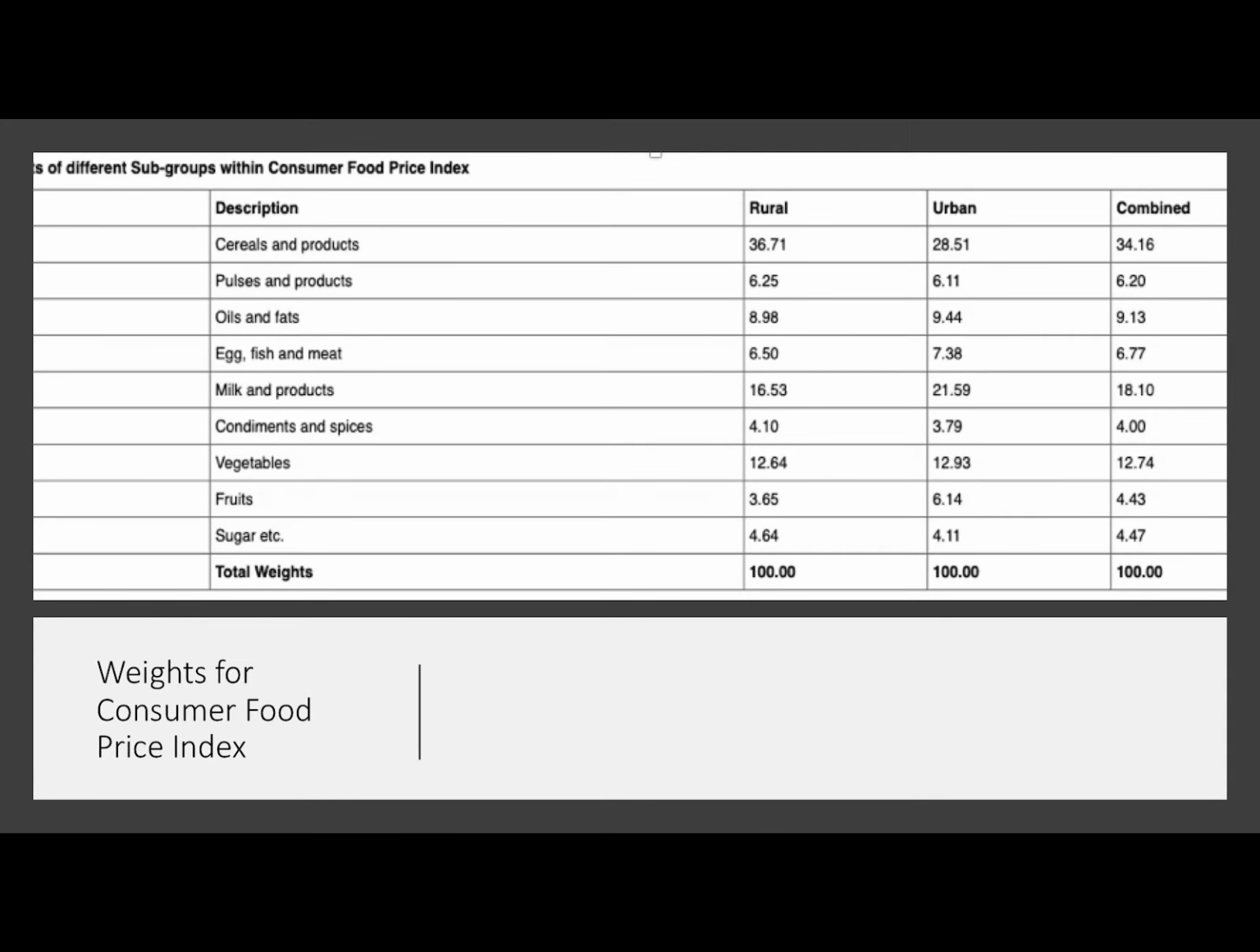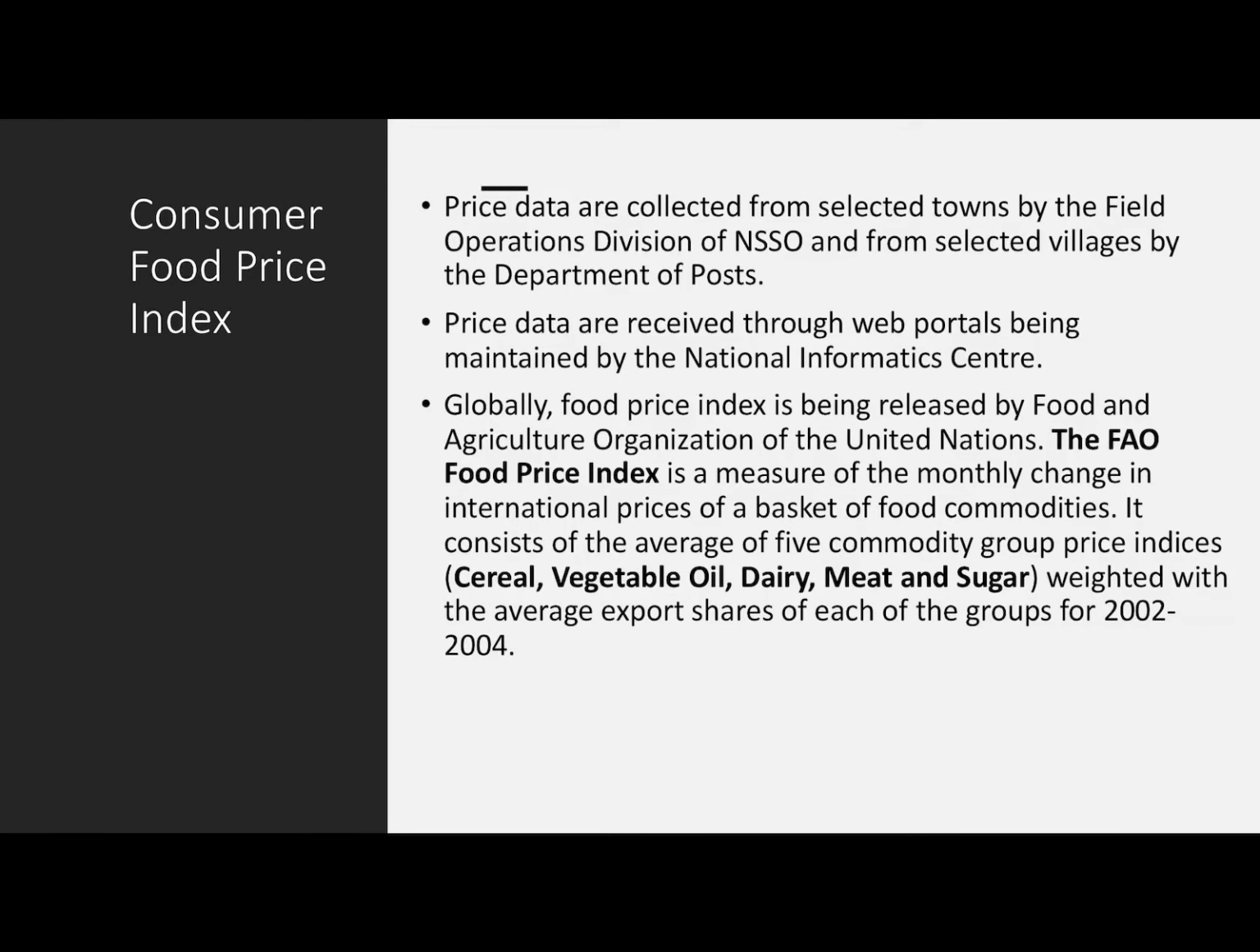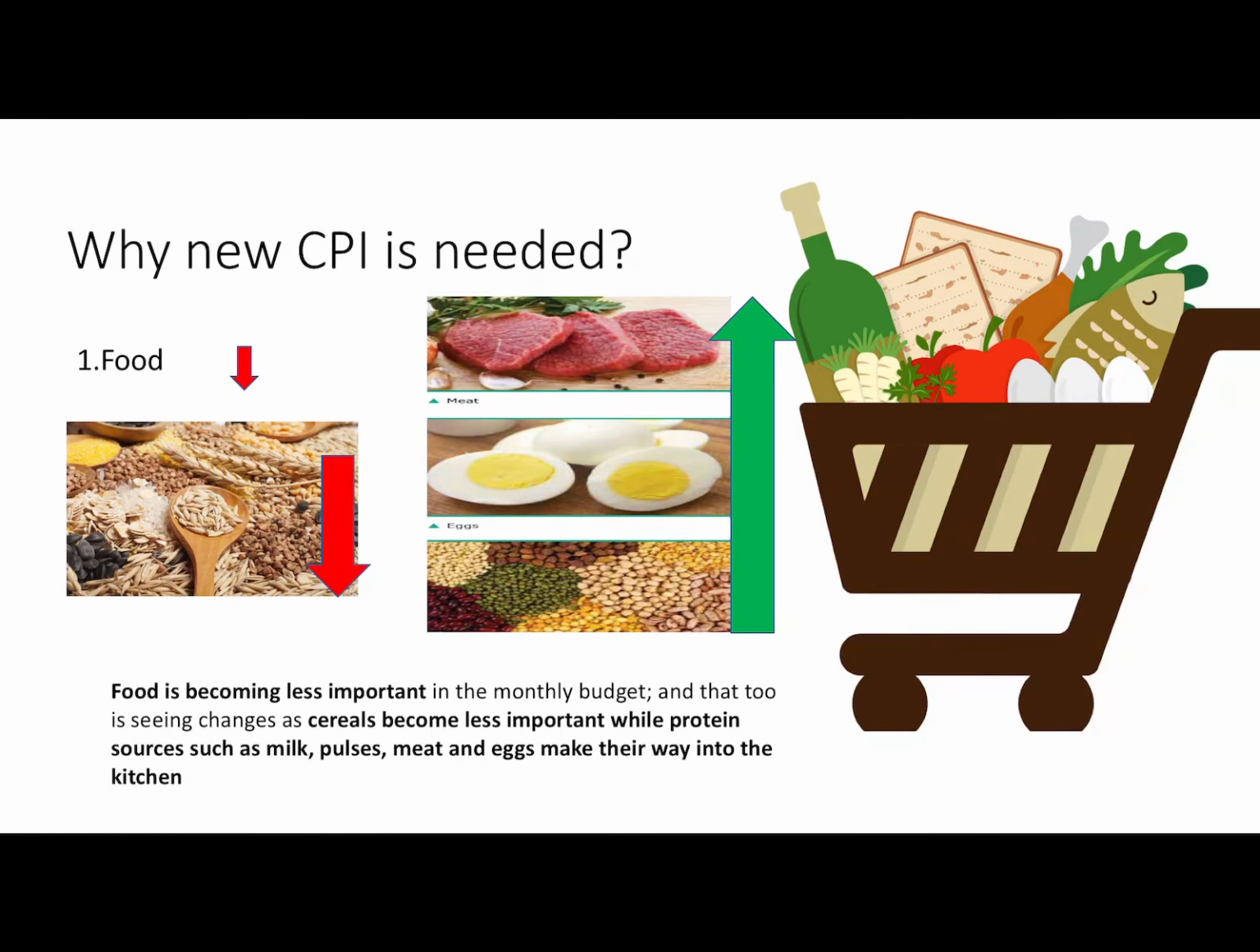These are the items in our CFPI, Consumer Food Price Index. Now, like there is a CFPI given by CSO, Ministry of Statistics and Program Implementation, at global level also there is a similar index which tracks the change in prices of food commodities at global level. It is given by FAO, Food and Agriculture Organization, and it is also called the FAO Food Price Index. The FAO food price basket contains cereals, vegetables, oil, dairy, milk and dairy, meat and sugar. And FAO also releases this index on a monthly basis.